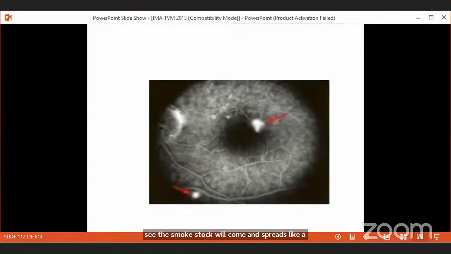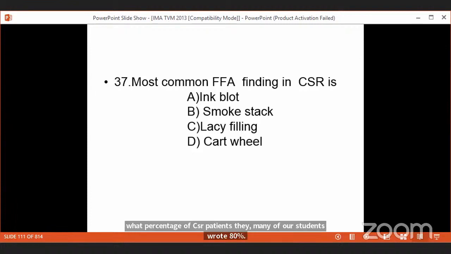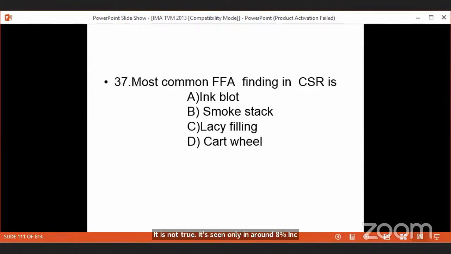Very beautiful findings. You know, beautiful things in life are deceptive. Smokestack is a very rarely seen angiographic finding, seen in only 7 to 8% of the patients. This percentage was asked as an entrance question. Smokestack is an angiographic finding in what percentage of CSR patients? Many of our students wrote 80%. It is not true. It's seen only in around 8%. Ink blot is seen in 80% of the patients with CSR. So the most common FFA finding is ink blot.